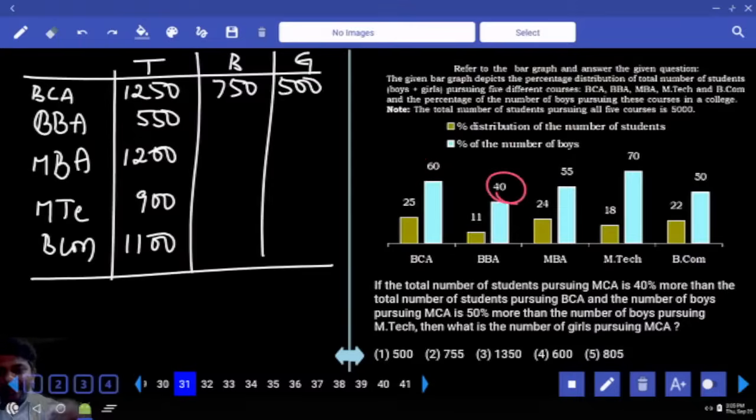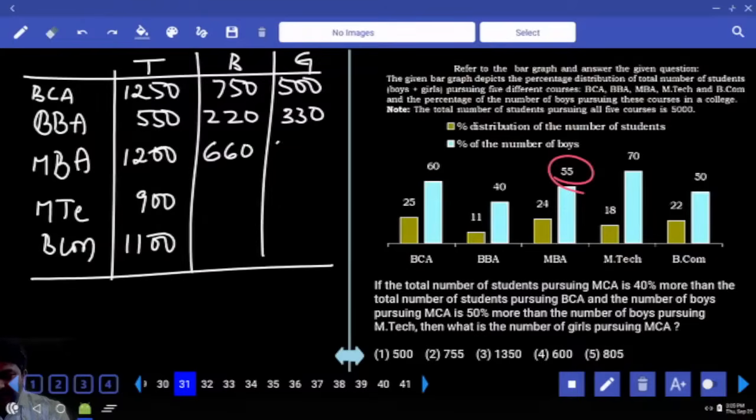Next 40%. 10% is double, double: 55, 110, 220, 330. 55% is 50% plus 5%: 600 plus 60 is 660. Remaining 540. 70%: 10% 7 times is 630. Remaining 270. 50%: 550 each.